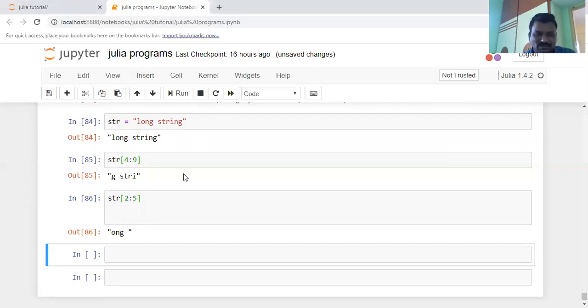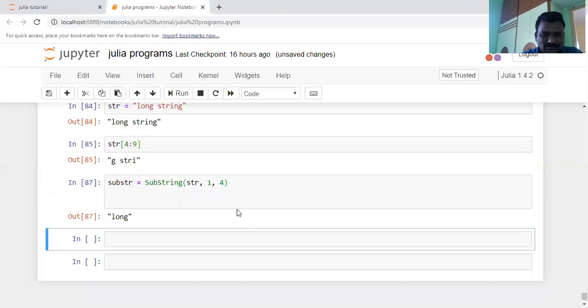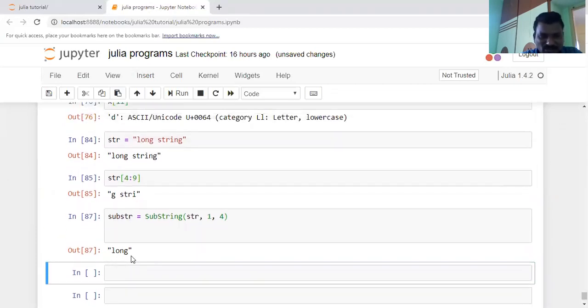Now I want to perform the substring function. How can I perform the substring function here? For example, there is a function substr. Here str means string. You will write the string value here, starting from 1, and then the length of the substring here is 4 letters.